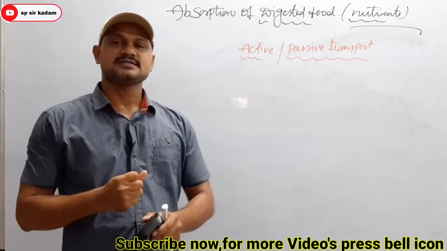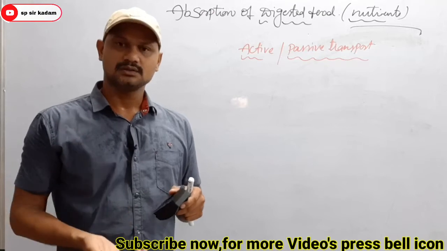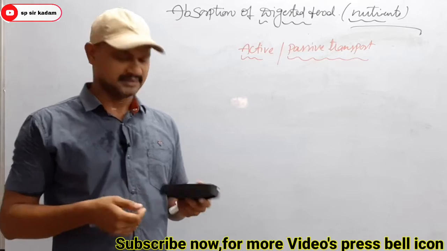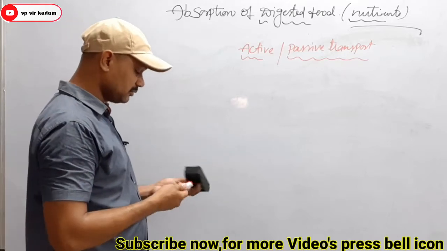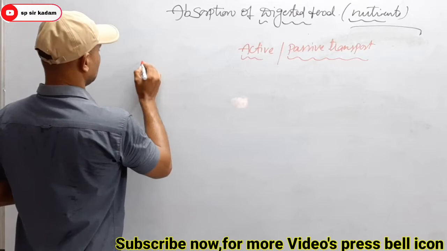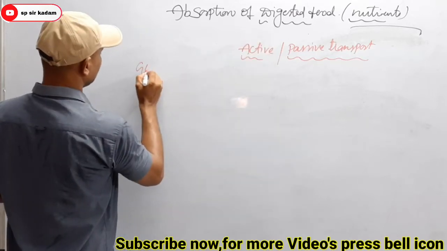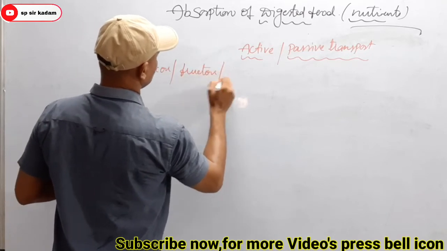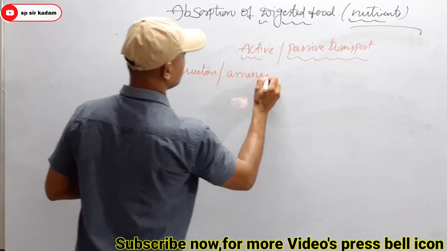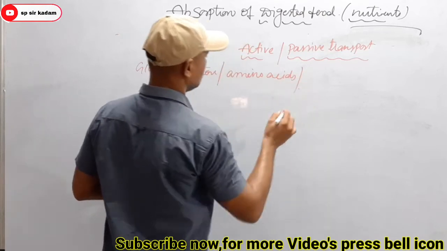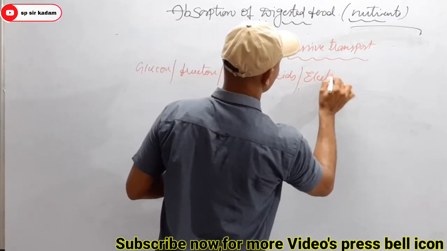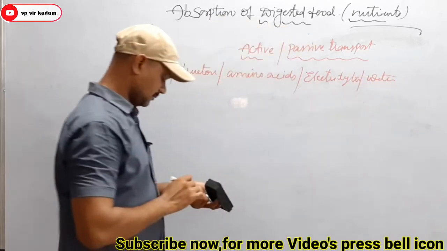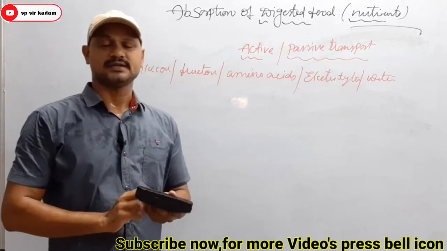So a few substances reach the blood by the process of active transport, or a few by the process of passive transport. So here, particularly, what are the digested foods? We know, like glucose, fructose, amino acids, electrolytes, water molecules, etc. So these are all the nutrients.